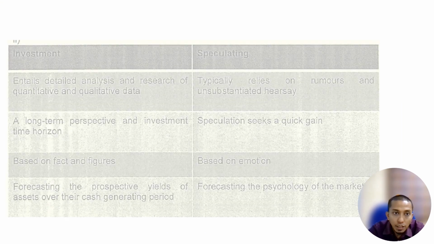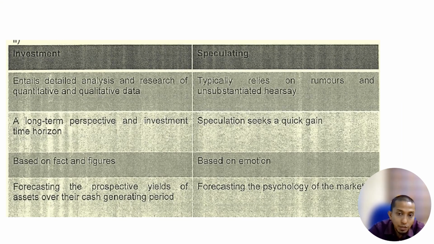So the next part is investment and speculation. Investment entails detailed analysis and research, while speculation relies on rumors and hearsay. Remember, just like hearsay. Investment has a long-term perspective, an investment horizon, while speculation just wants to seek a quick gain.